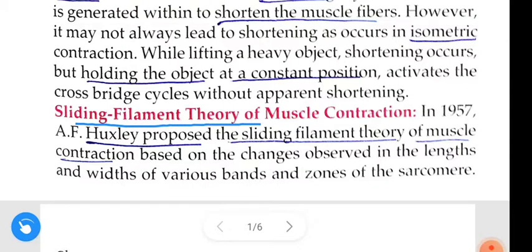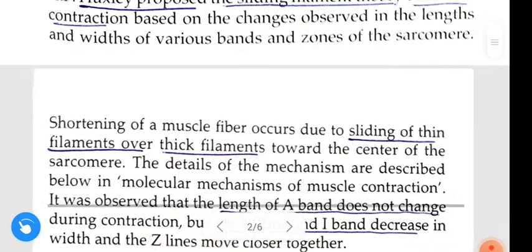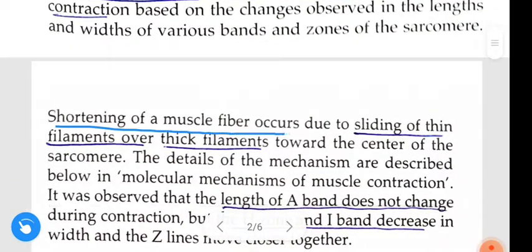Sliding filament theory of muscle contraction. In 1957, A.F. Huxley proposed the sliding filament theory of muscle contraction based on the changes observed in the lengths and widths of various bands and zones of the sarcomere. Shortening of muscle fibers occurs due to sliding of thin filaments over thick filaments toward the center of the sarcomere.